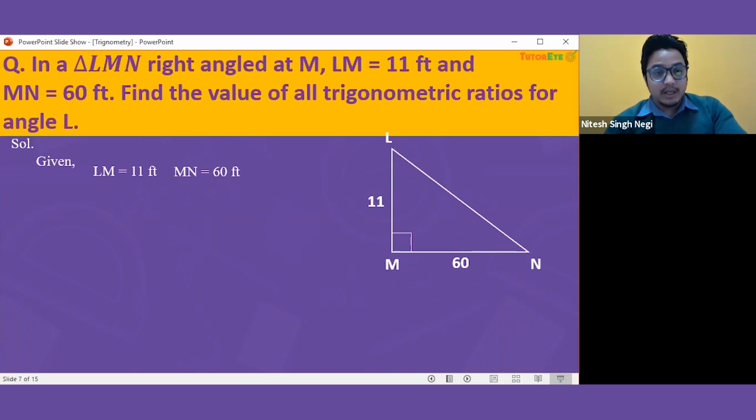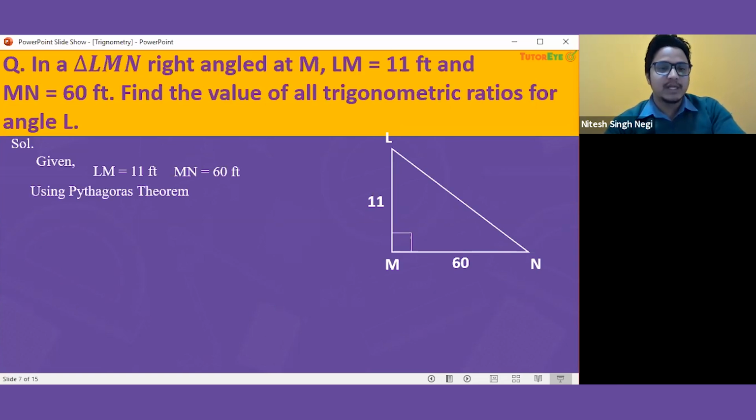But here you can see we have LN, and we do not have the length of side LN, so we have to find it. How can we find it? For this, we can use the Pythagoras theorem. The famous Pythagoras theorem, you should already know it, and if not, we can learn it here also.